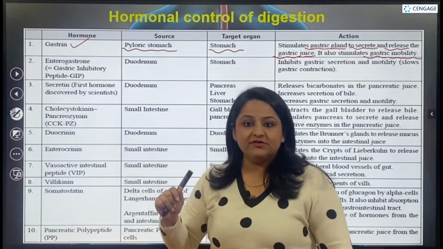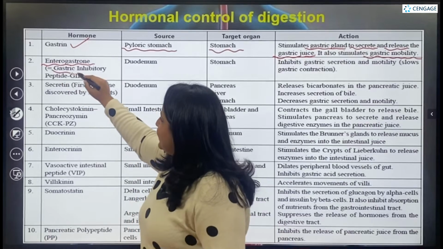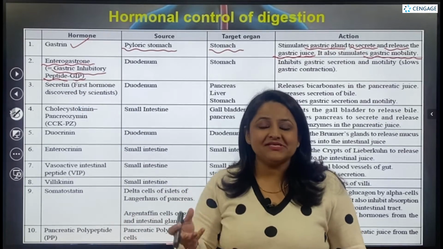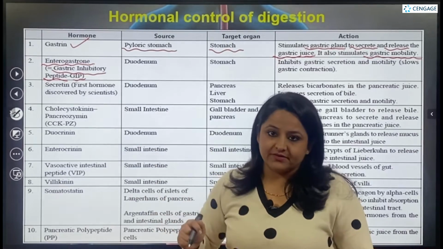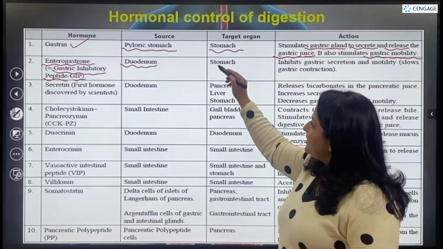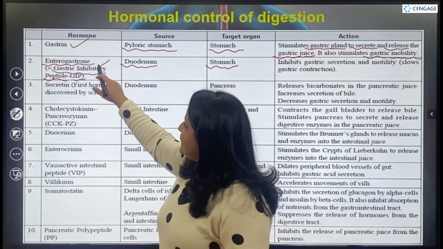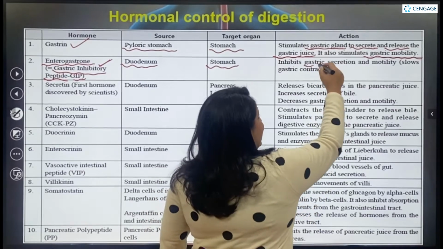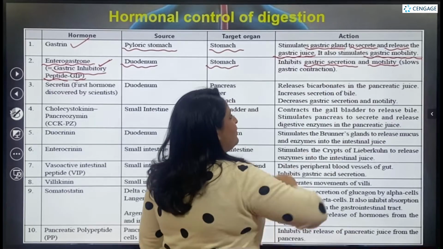Now the second hormone. The second hormone is enterogastrone, also known as gastric inhibitory peptide, also known as GIP. As the name says, gastric, it is also associated with the functioning of the stomach, but it is released from the duodenum. And where is the target organ? The target organ is the stomach. And as you see, the name is inhibitory. So what is it going to do? It is going to inhibit the gastric secretions as well as the contractility, that is the motility of the stomach.